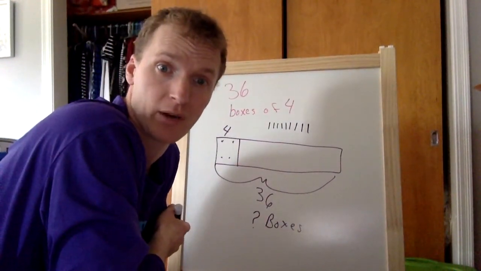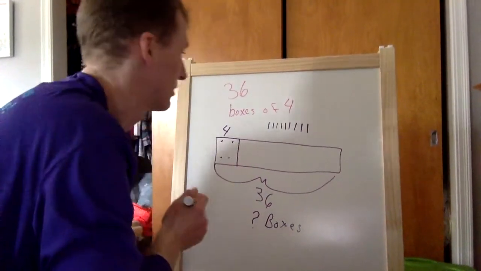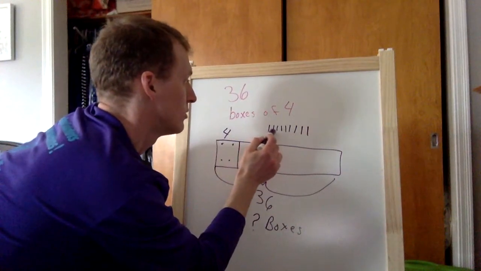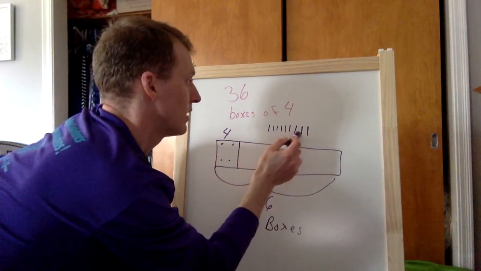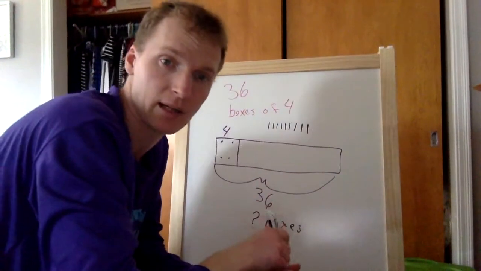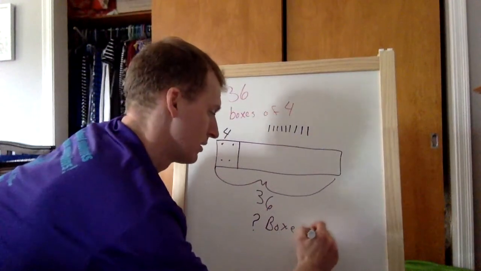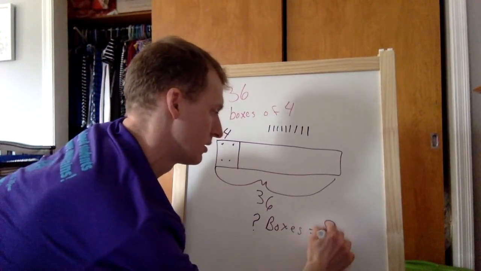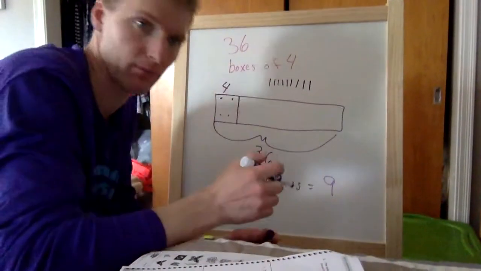So now you just count up how many lines you just wrote down, and that will tell us how many boxes we need. 1, 2, 3, 4, 5, 6, 7, 8, 9. How many boxes do we need? 9. 9 boxes. So that's what I want you to do in purple.